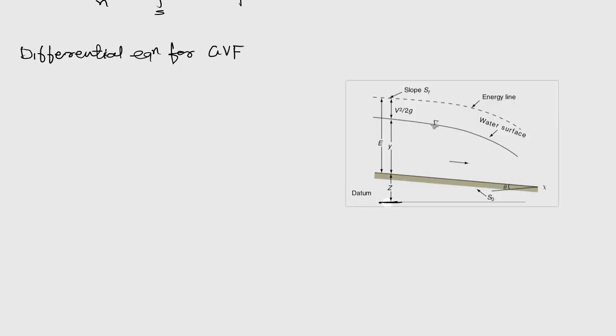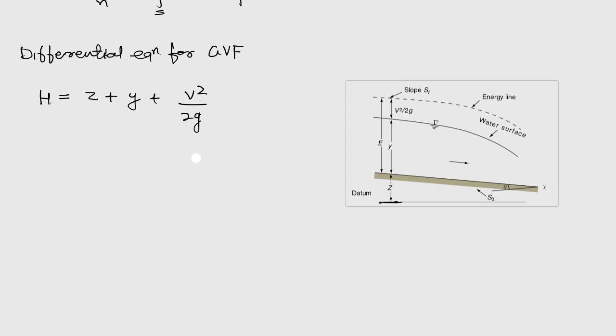So if this is the datum here, corresponding to that, we can write the total energy at this location. That would be Z plus Y plus V square upon 2g. We can take alpha here, that is the kinetic energy correction factor, but we are assuming alpha to be 1.